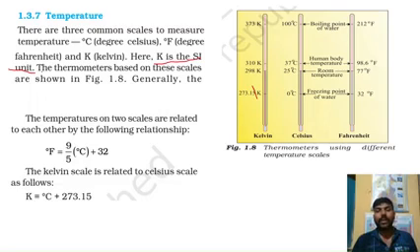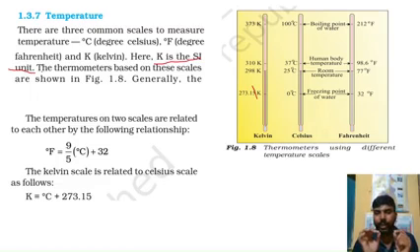Now, if the temperature is given in degree Fahrenheit or degree centigrade, how can I convert it into the Kelvin scale? That is the important part, and we have to learn this.